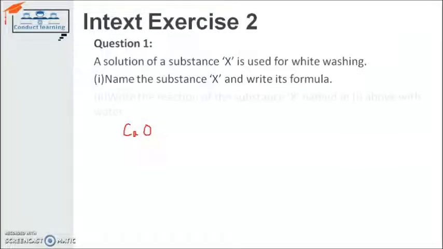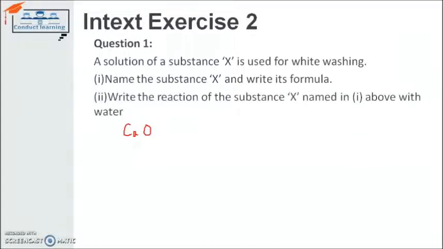The second question is, write down the reaction of this substance, which is mentioned in 1, with water. You know the chemical formula for water, H2O. It will give you a combination reaction and the output will be calcium hydroxide, Ca(OH)2.